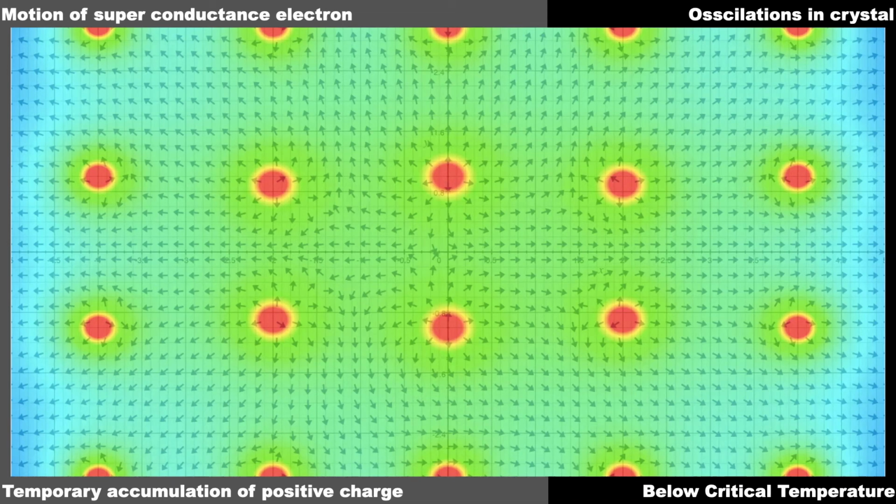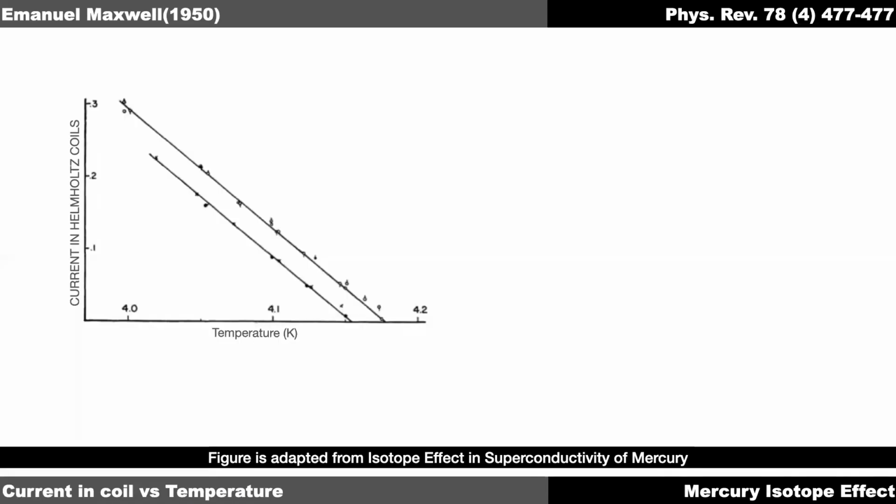Now, one question that comes to our mind is why should it be that the superconducting state depends upon the phonon exchange, which depends upon lattice vibrations? Couldn't there be some other mechanism that could explain the superconducting state in lattices? There was one piece of research done in 1950, which was a measurement of the transition temperature for certain isotopes of mercury. What was found out by Maxwell was that he measured the current in the Helmholtz coil as the temperature is decreased for the two isotopes of mercury.